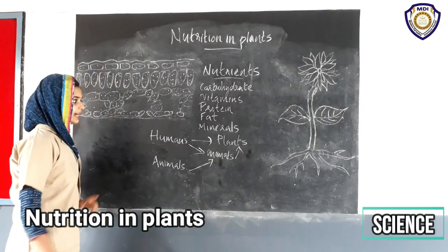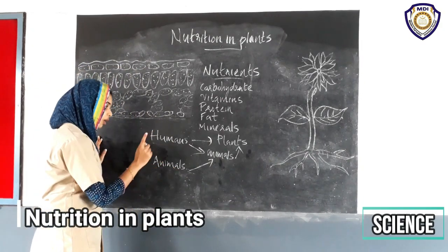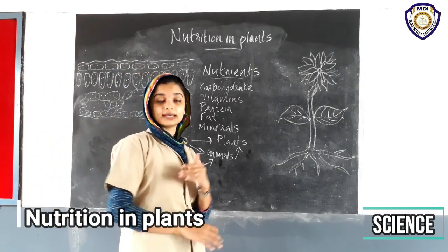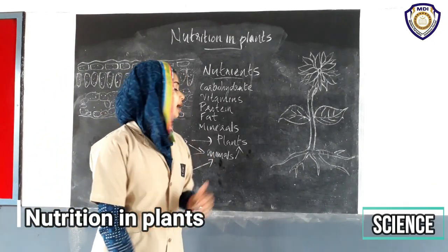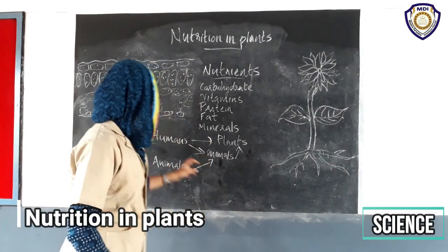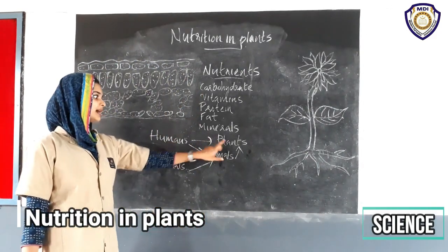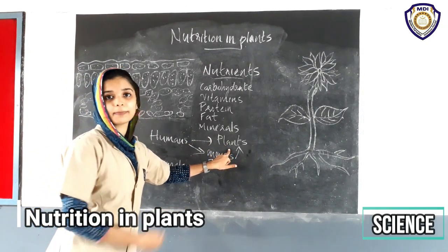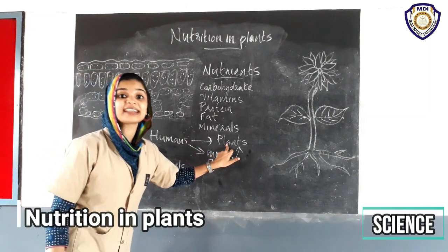So we can say that humans or animals or plants, all living organisms depend upon plants directly or indirectly for their food. In this case, humans depend upon plants for food. The rice we get is from a plant. So this is the direct connection.